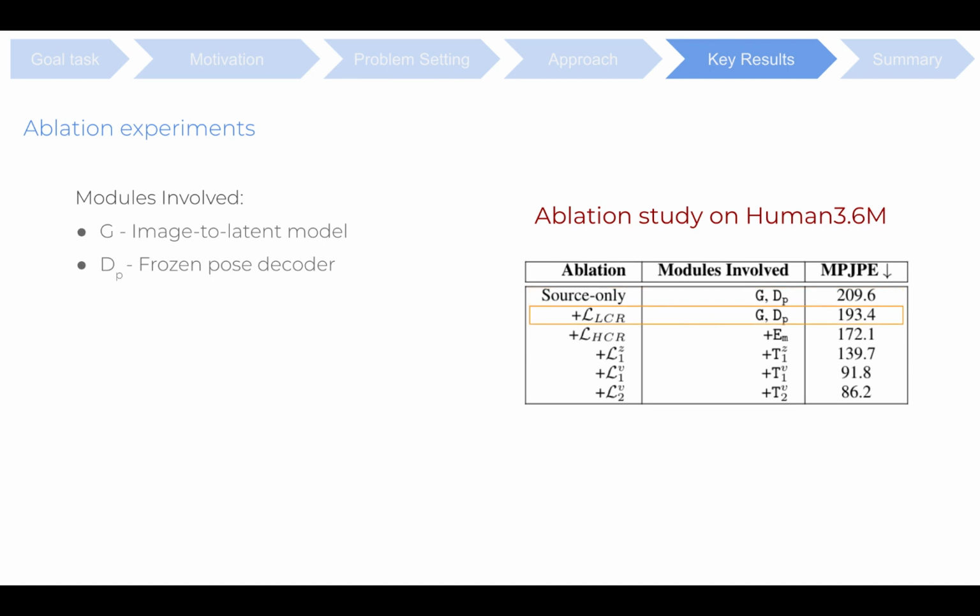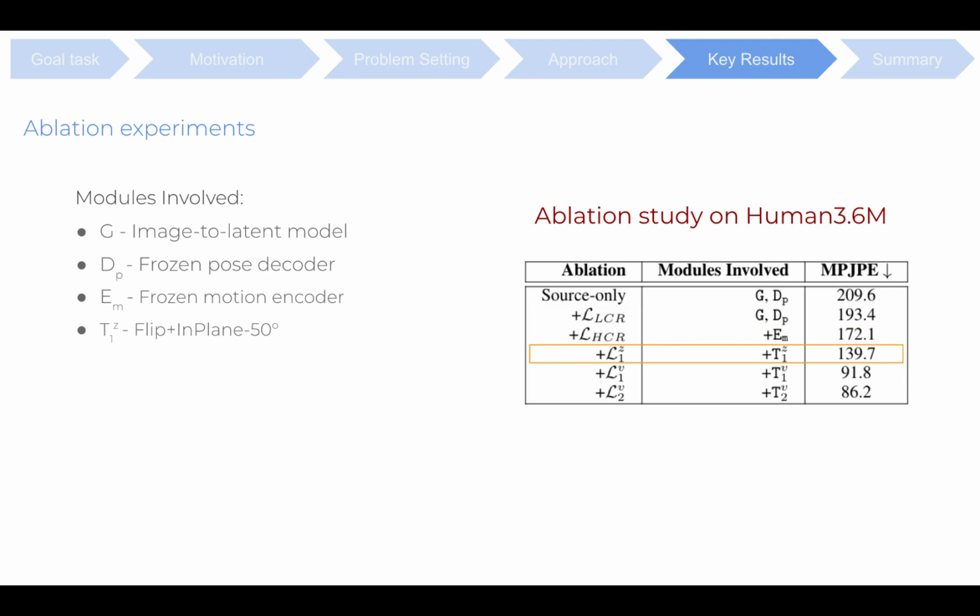Using a contrastive loss in the latent embedding output by G leads to a slight improvement in performance. We notice a further improvement when we use the hierarchical higher order contrastive learning term LHCR defined in the motion space encoded by EM. Next, we notice that using non-local relations for adaptation yields a sharp increase in performance.